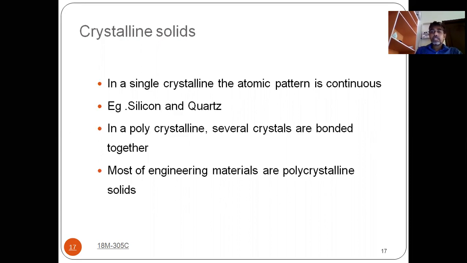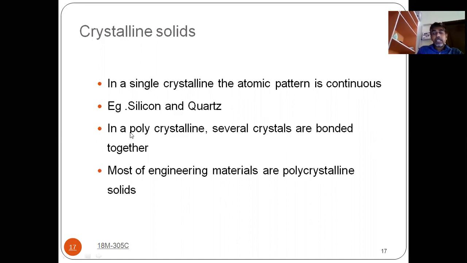Examples: generally silicon and quartz are single crystalline solids. You should remember these examples, because in competitive exams they will ask you to give examples for single crystalline solids, or which of the following is a single crystalline solid. So silicon and quartz are the single crystalline solids.